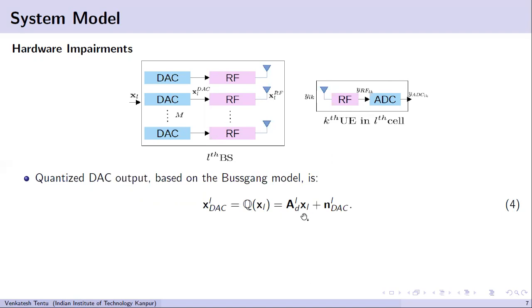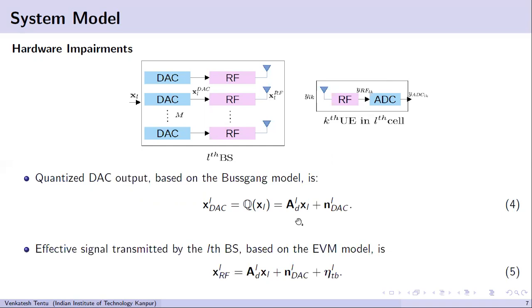After the DAC, the signal goes to the RF chain. Since the RF chain is also non-ideal, it will further add a distortion noise denoted by eta.